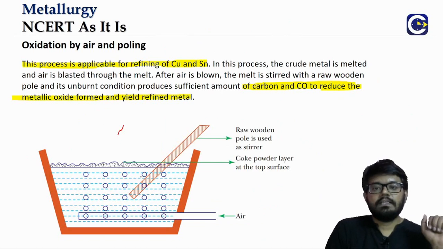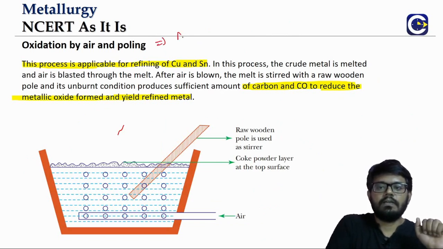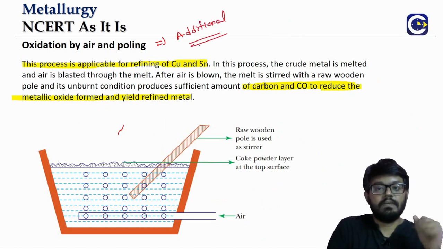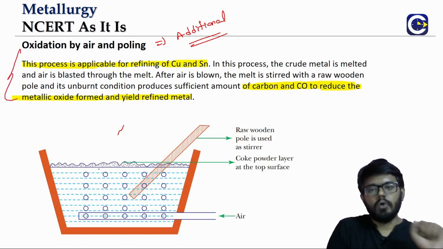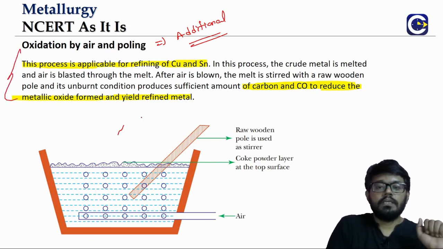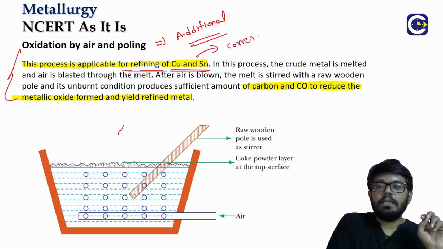Now the other method that is not there in the NCERT as such is an additional one, but this has come in some of the previous years, at least a question based on this, is polling. What is polling? If you have copper or tin, this is used for the refining of copper or tin. The impurities in that will be the corresponding metal oxides itself.